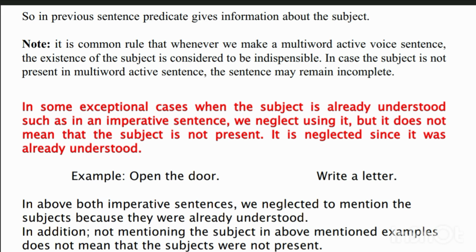Examples: open the door. Because you gave the order, the person understands that he must do this activity. And write a letter.